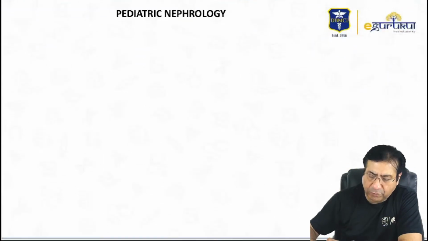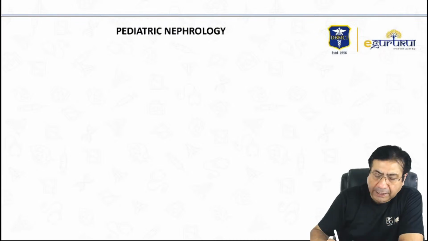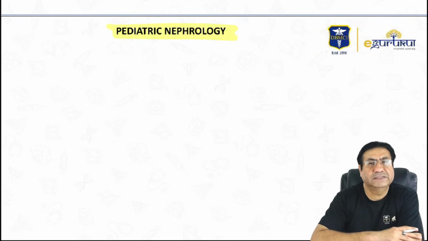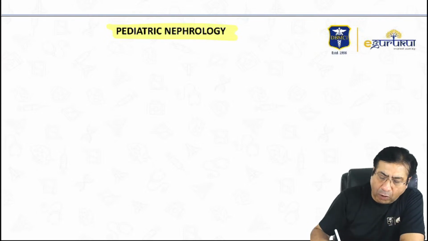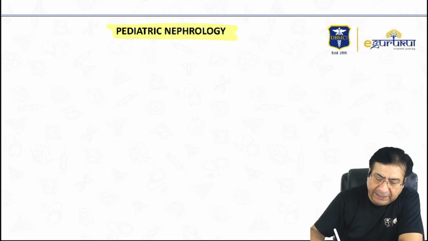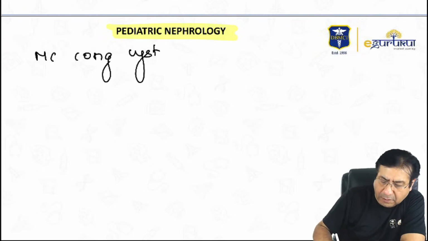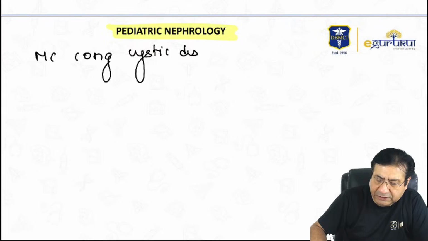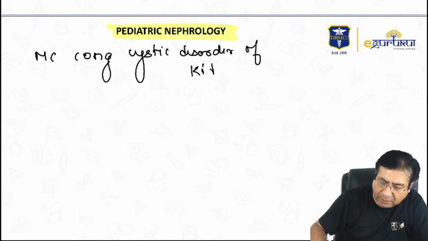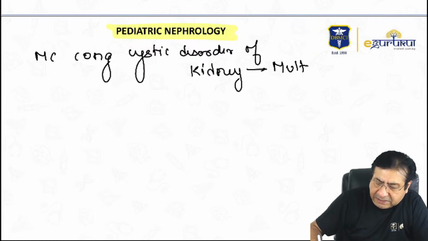Now, coming to nephrology. Nephrology is about kidney disorders. What questions can come from kidney disorders? Well, the most common congenital cystic disorder of the kidney in children is multicystic dysplastic kidney.